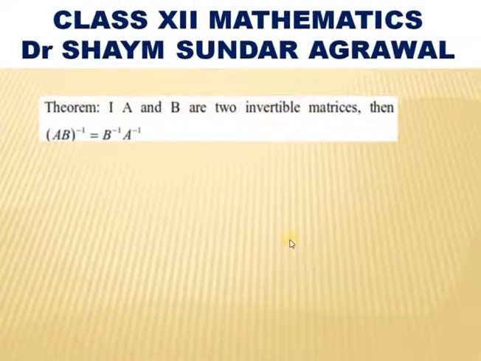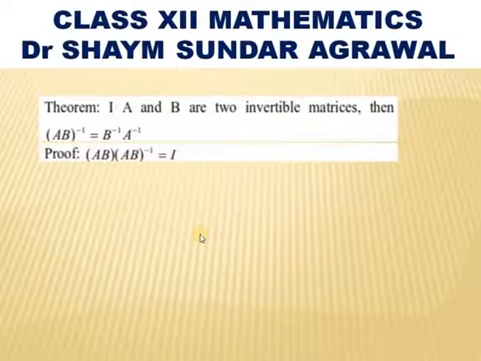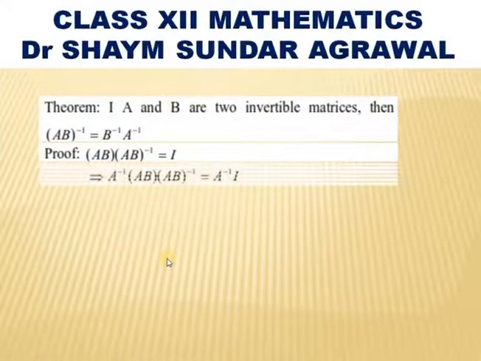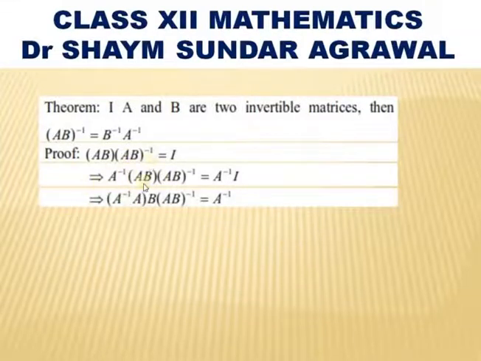Next, if A and B are two invertible matrices, prove that (AB) inverse is equal to B inverse into A inverse. So, let us prove. As we know, A into A inverse is equal to the identity matrix. So, AB into (AB) inverse is equal to the identity matrix. Let us multiply A inverse to both sides. So, A inverse into AB into (AB) inverse is equal to A inverse into the identity matrix, and we know A inverse into the identity matrix is A inverse.